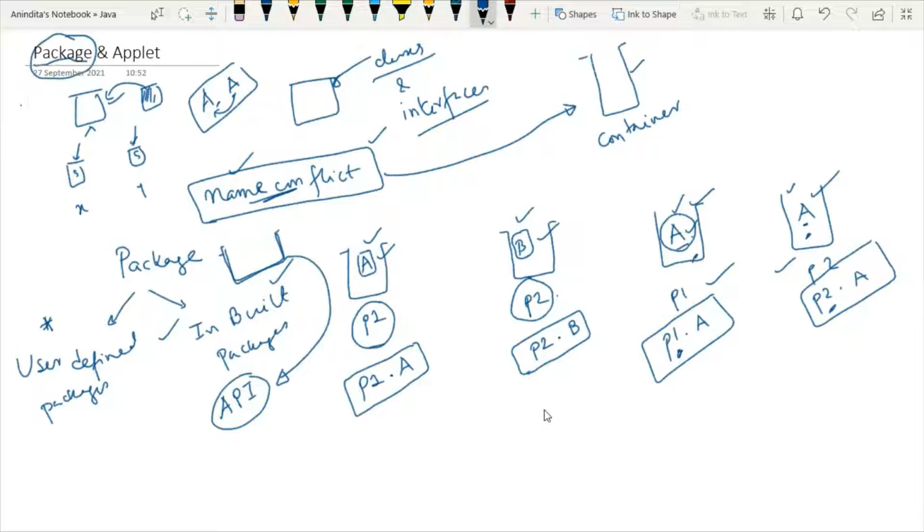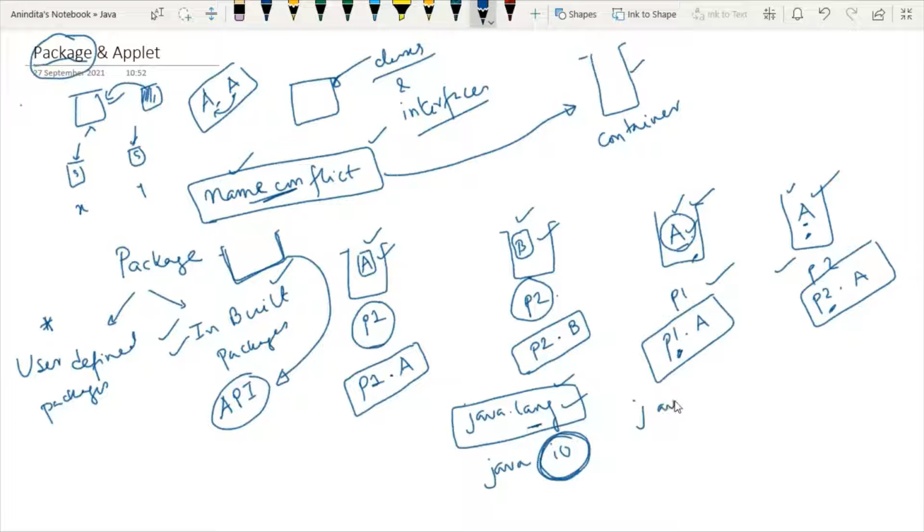The most significant inbuilt packages, I can say that the first one is java.lang. Lang stands for language support classes. So classes which define primitive data types and math operations will be held by this package. Then we have another inbuilt package which is java.io. It contains classes for supporting input output operations. So IO stands for input output.